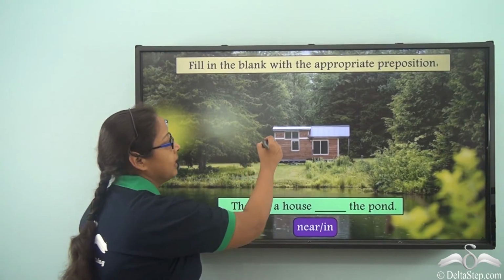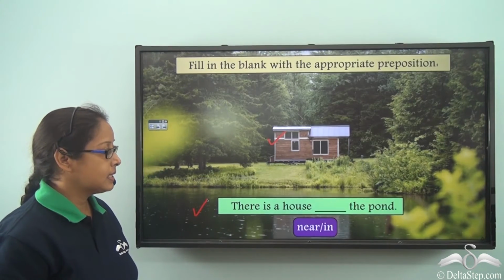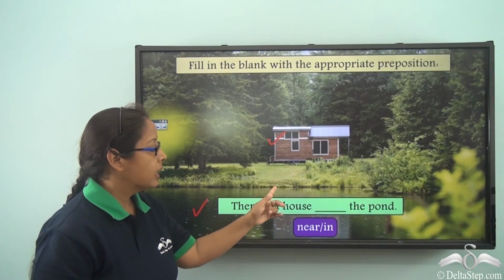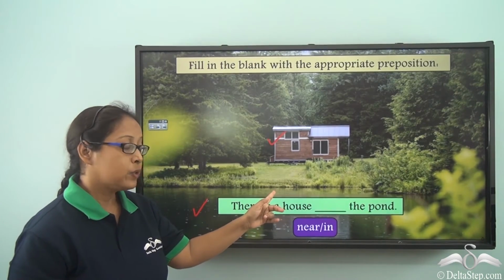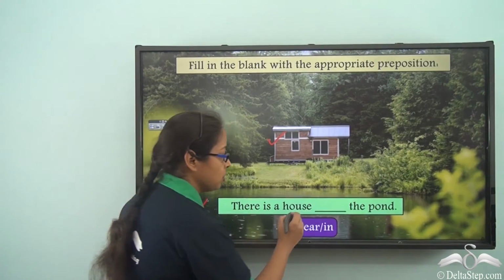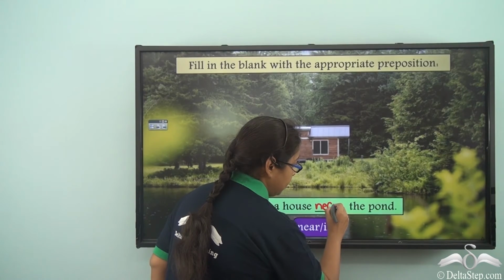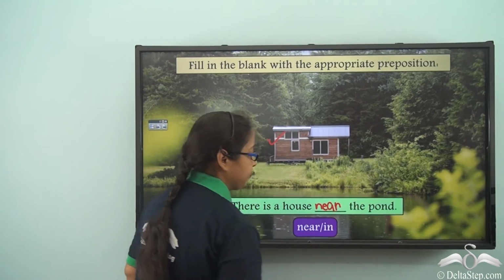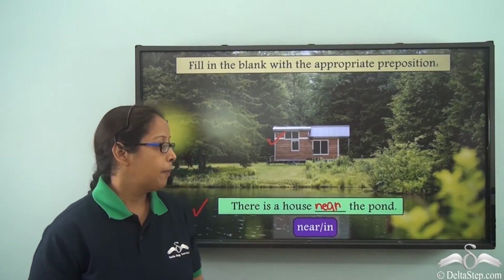Now, this is the house and here is the pond. So, we can see that the house is close to the pond. So, which preposition are we going to use? We are going to use near. There is a house near the pond.